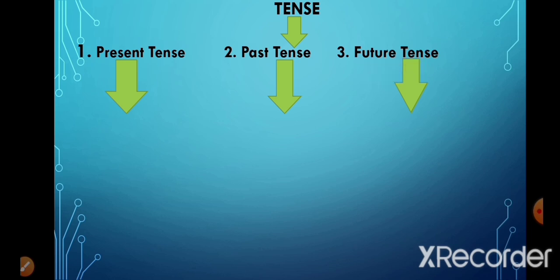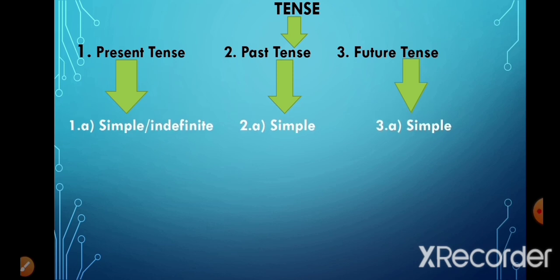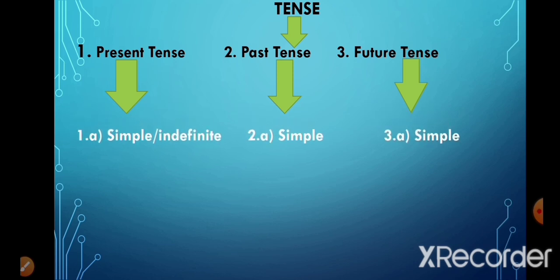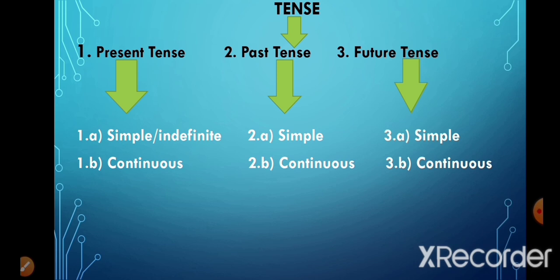Now these present, past and future further have 4 types. The first type of present tense is simple present tense. Simple is also called indefinite present tense. Similarly, we have simple past tense and simple future tense. The second type of tense is continuous: present continuous tense, past continuous tense and future continuous tense.